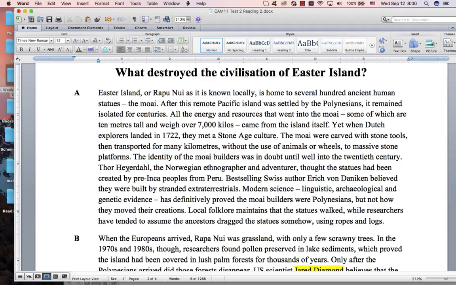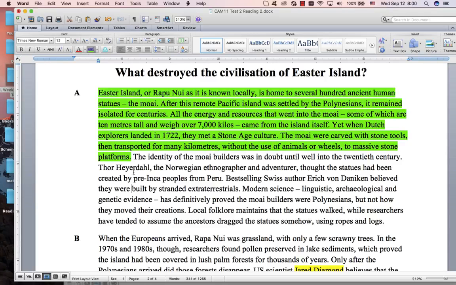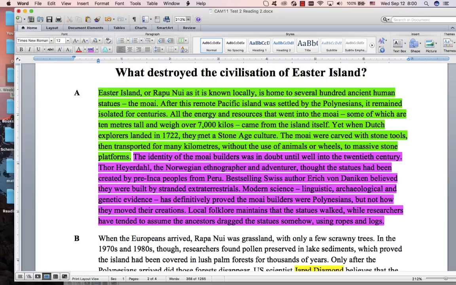This paragraph has actually got 2 topics. That's the first part of it, and that is the second part of it. I hate it when IELTS does this because it makes it really difficult. It's a paragraph with 2 topics. So you need to give a topic to this, and you need to give a topic to this. This is about the statues, description about the statues. This is about who built the statues.